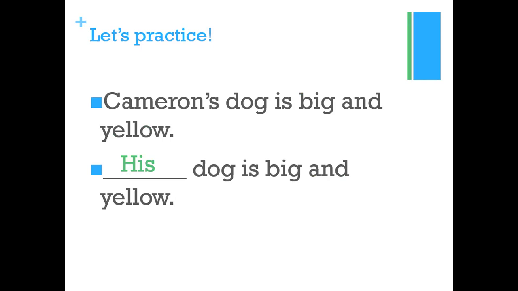Both cases it remains the same, but her के साथ ऐसे नहीं है. Her dog is big, the big dog is hers. Okay, because his already has an S at the end, so we did not add an additional S to it. Okay, let me go back to the slide and show you what I mean.